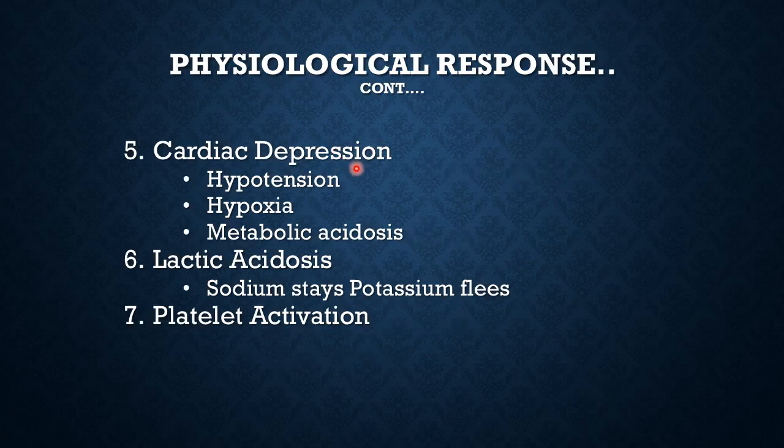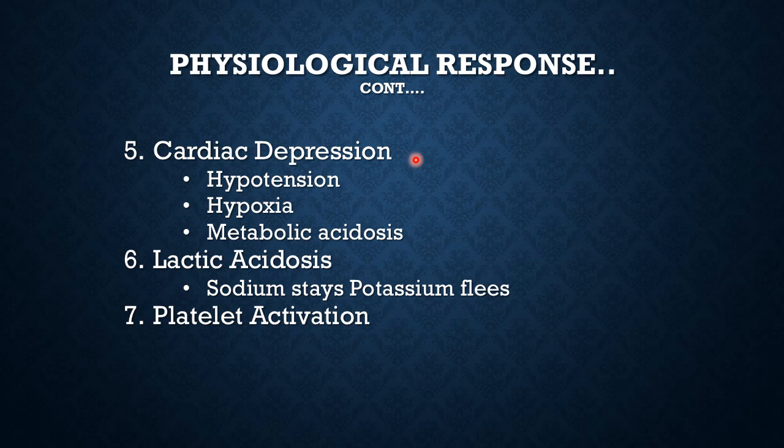Then ongoing hypotension, hypoxia, metabolic acidosis will ultimately lead to cardiac depression. And now you have a heart which initially had increased the heart rate to compensate for the decreased stroke volume, and now you will start getting bradycardia because now the cardiac myocardium is getting depressed because of the hypoxia and the metabolic acidosis that is occurring because of too much blood loss.